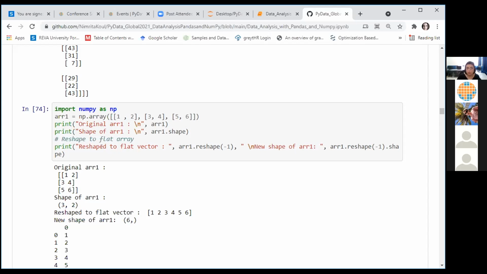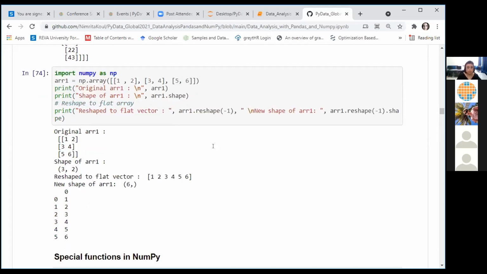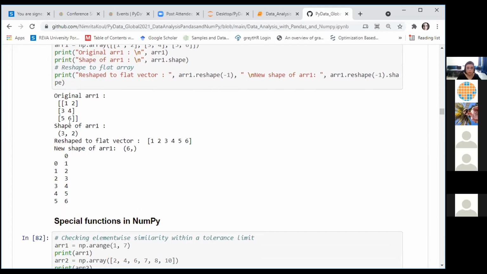So we can also convert a 2D array into a flat array. For example, here we have array 1, which is a 2-dimensional array. You can see that it is 2-dimensional by checking the value of its shape attribute, and by passing -1 to the reshape function, your array will be flattened out to be converted into a flat array. So this was my original array with shape 3 cross 2. I have reshaped it into a flat vector like this. You can see that the shape of your vector is now 6. So this is flattening out using the reshape function.